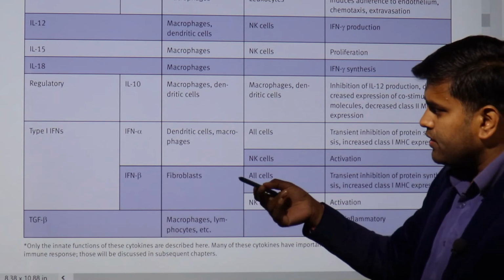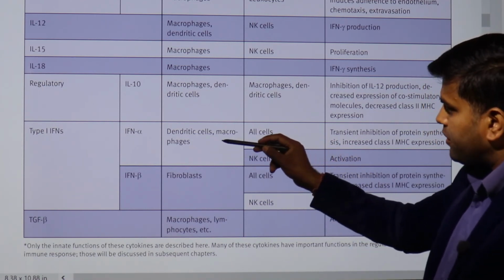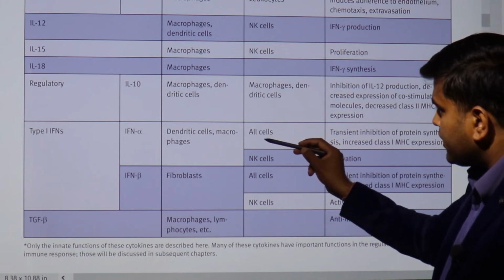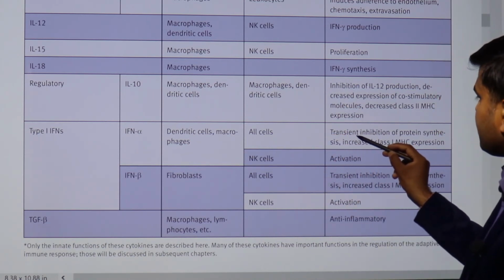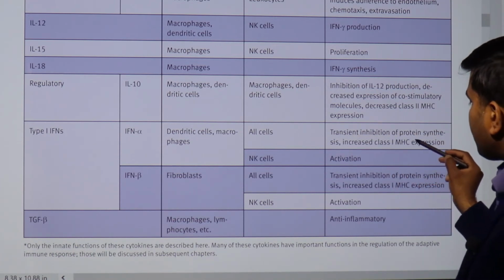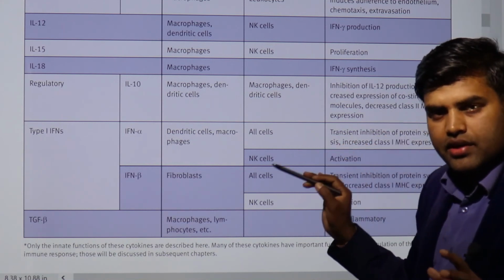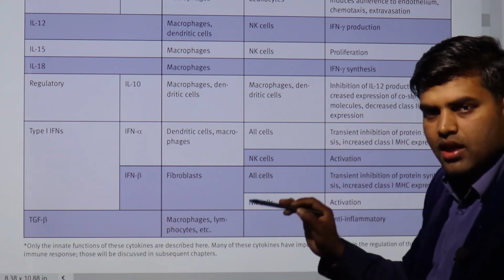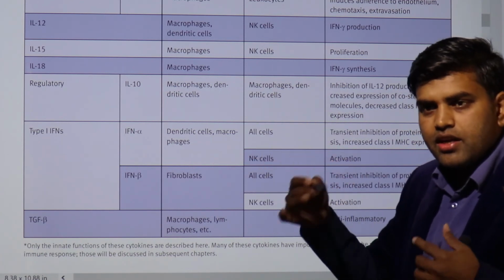There are the type 1 interferons like interferon alpha and beta. They are released from the dendritic cell and macrophage. They act on all cells and NK cells. In all cells, they cause transient inhibition of protein synthesis and increase MHC class 1 expression. So we know that interferon inhibits the protein synthesis of the cell, by which any bacteria or viruses which enter inside do not replicate.